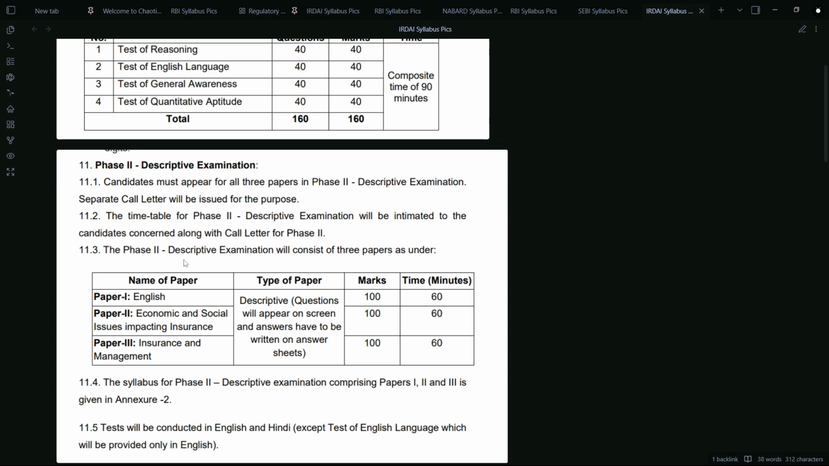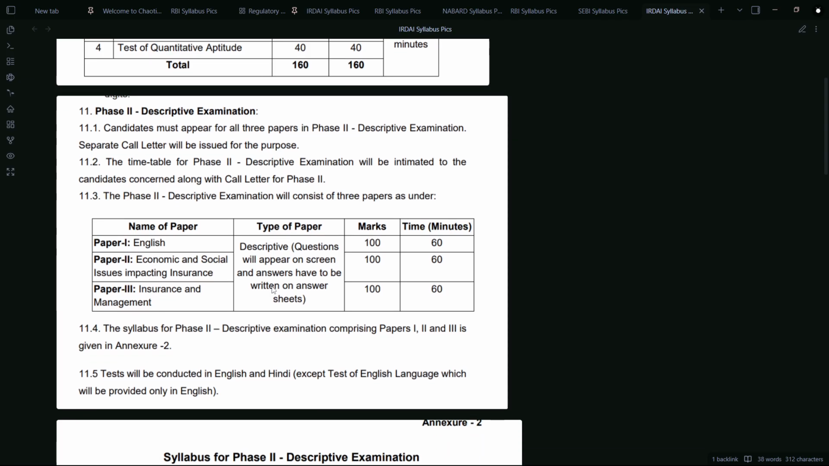This comprises of, again, descriptive English writing, then economic and social issues. But look, this is the difference between all three ESI. RBI's ESI is in accordance with social issues, okay? Accordance with the society.